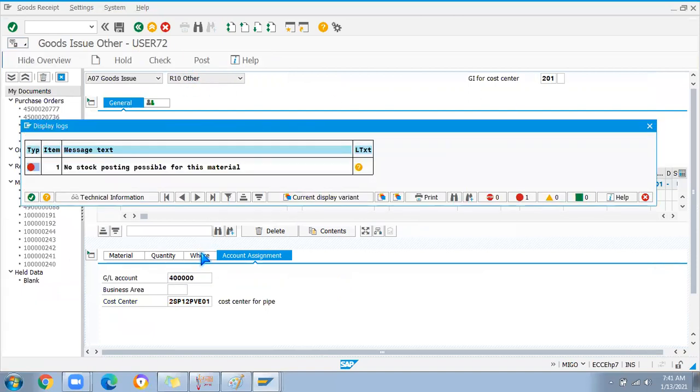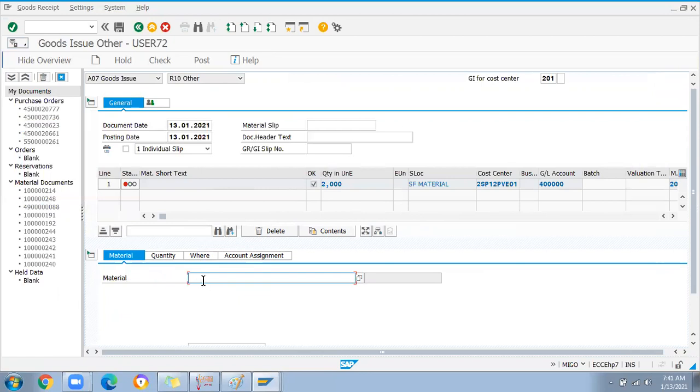Check it. Okay, no stock posting possible for this material. Okay, what is the material number you have taken? Blank. Okay, let me put number here, material number. Check it. Everything is good.